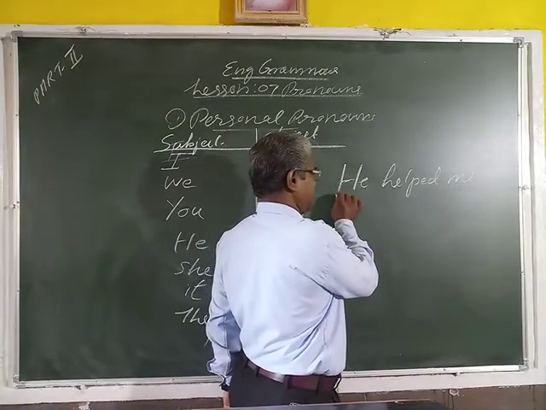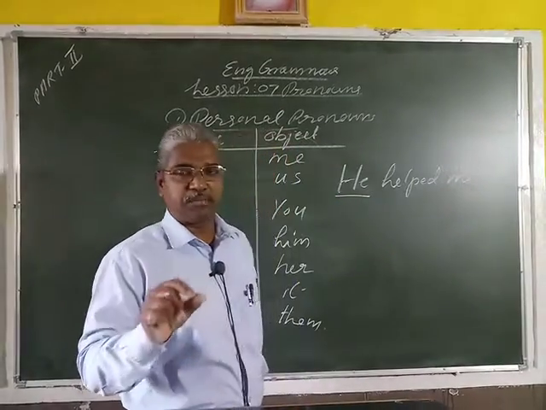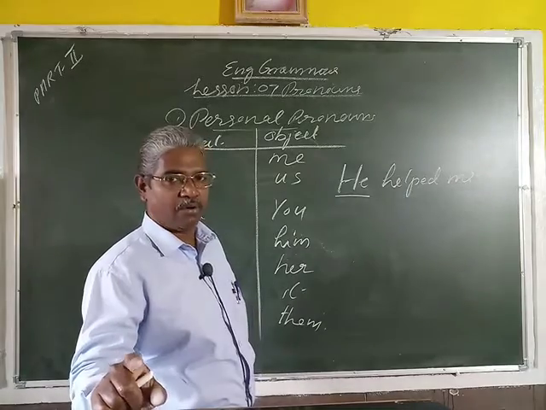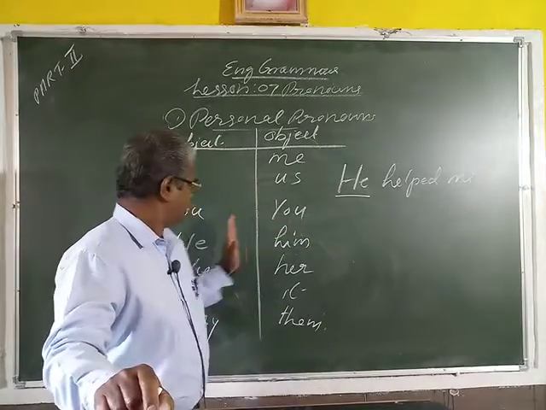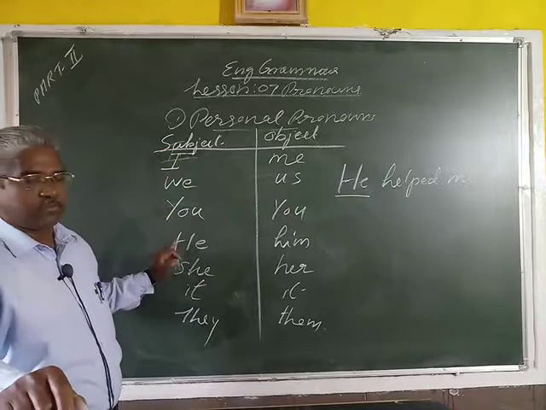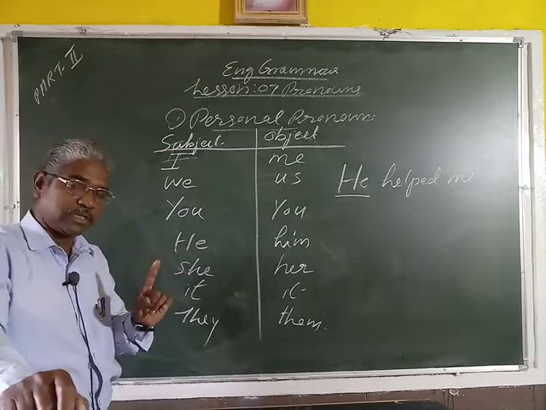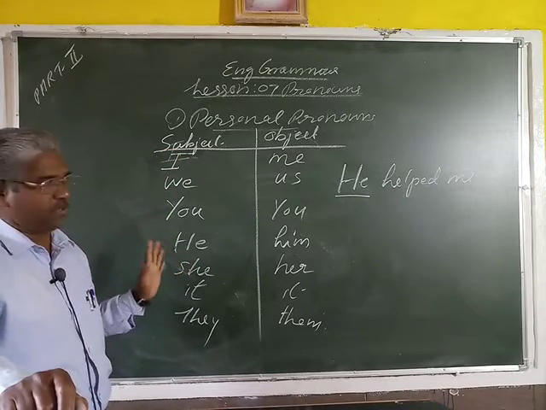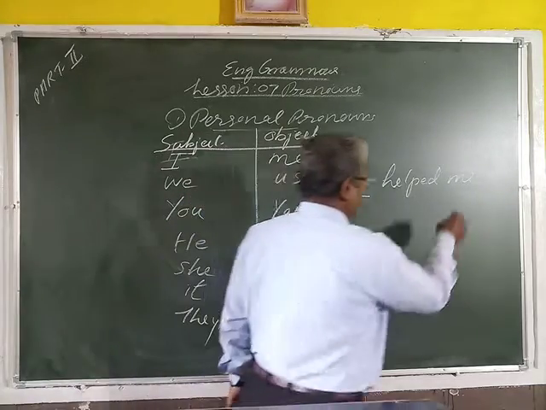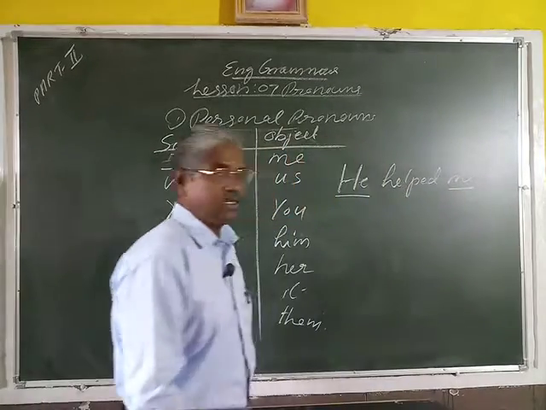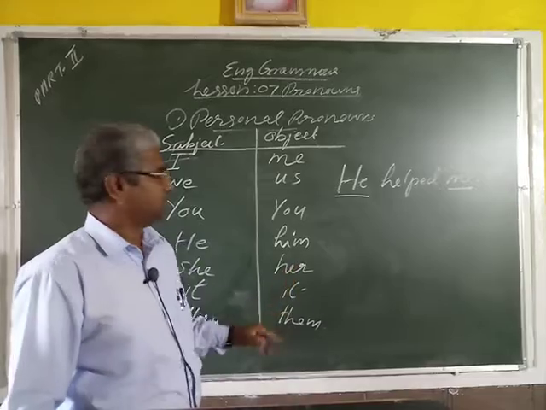The subject in the sentence is he. He is the subjective in the sentence. The subject will come at the beginning of a sentence. But me is used in this sentence as an object.